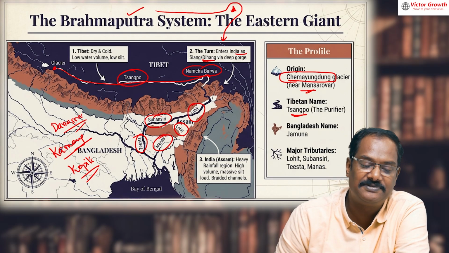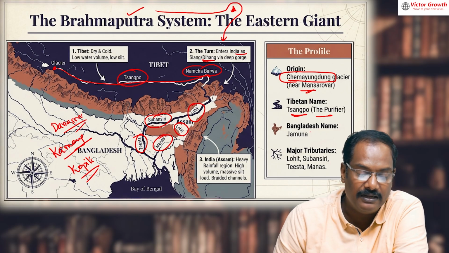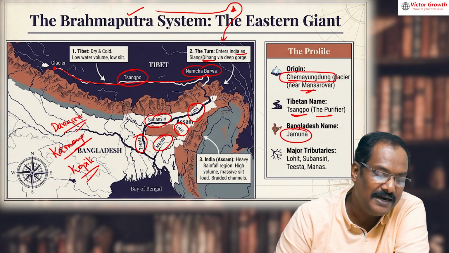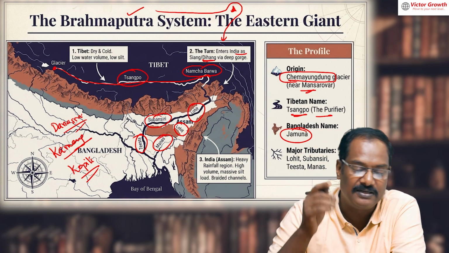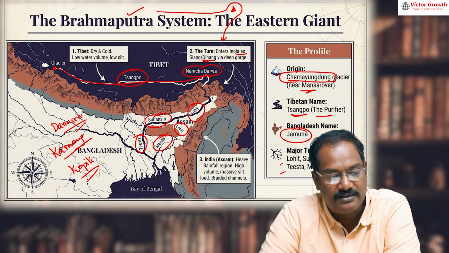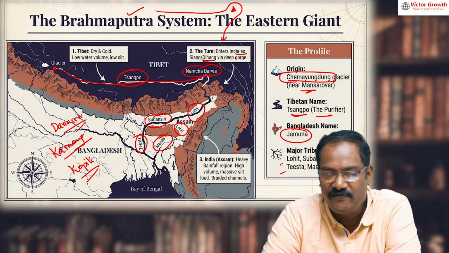In Tibet, it is known by the name Tsangpo. Tsangpo meaning is purifier. And when it enters Bangladesh, it is known by the name Jamuna. Okay, and then it meets Ganga. So inside Bangladesh, Brahmaputra meets Ganga. Okay, so Subansiri, Teesta, these are some of the important rivers. Brahmaputra also has the world's largest riverine island.